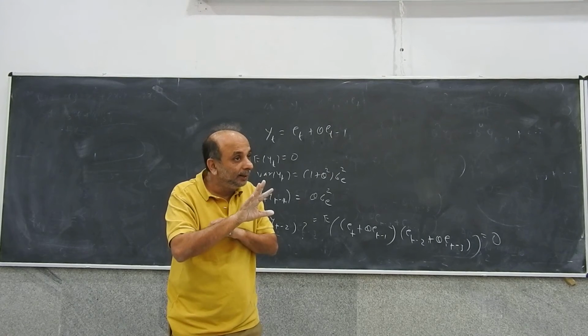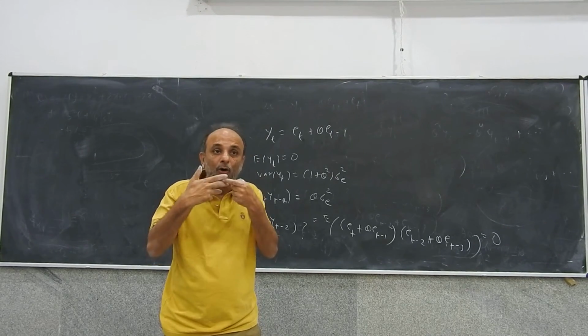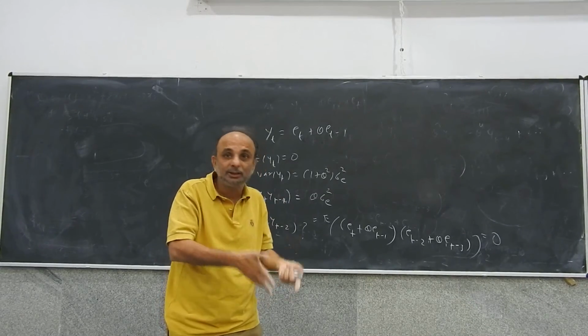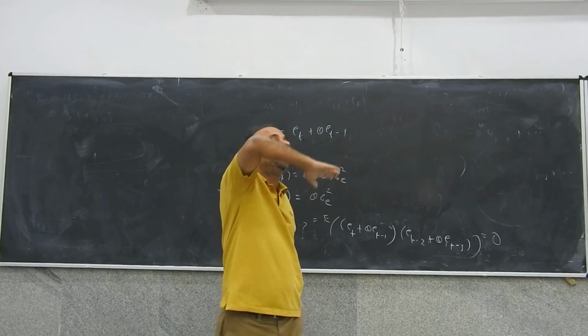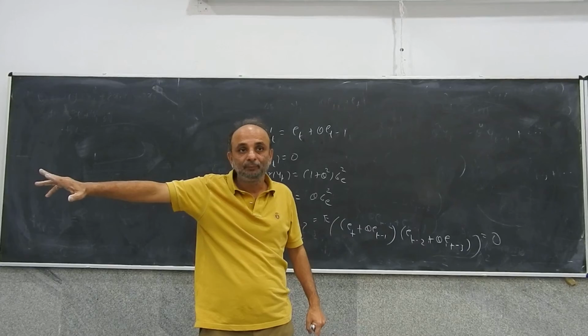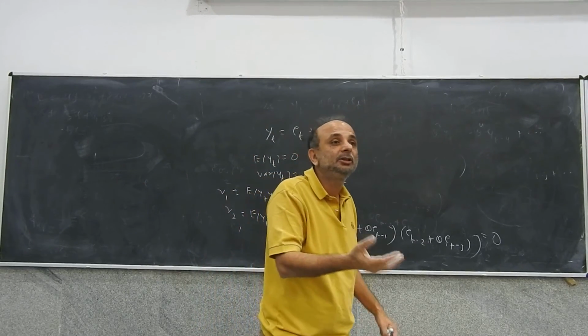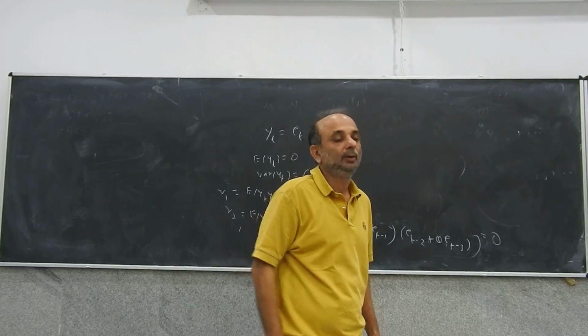Is this clear to everybody? That's an important difference between the autocovariance functions of an AR process and an MA process. If you have an AR3 process, the autocovariance function will still be tapering off slowly, infinitely long-lived. If you have an MA3 process, only gamma 1, gamma 2, gamma 3 will be non-zero, others will be 0.